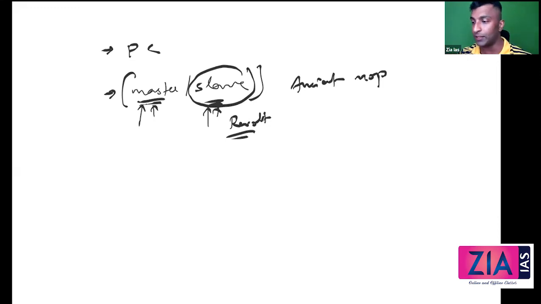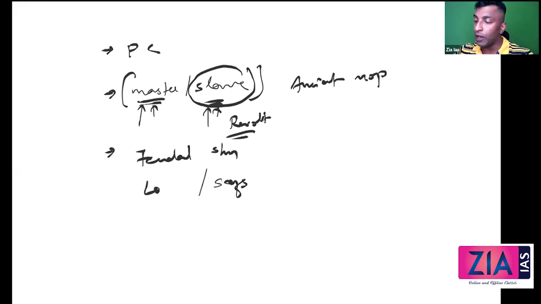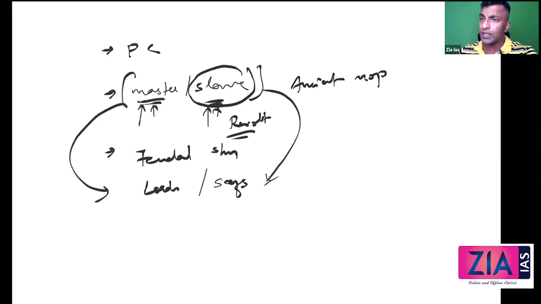on the masters. Okay, so what will happen is, now the new system will come, which is based on the feudal mode of production. Here, the erstwhile slaves become serfs and the erstwhile masters become lords. How this is happening, I'll explain in the next theory, that is the mechanism of class struggle. Here, just understand there is a revolt, there is a struggle, and we'll enter into a new mode of production. Masters become the lords, slaves become the serfs. So the serfs depended on the lords for land and protection.